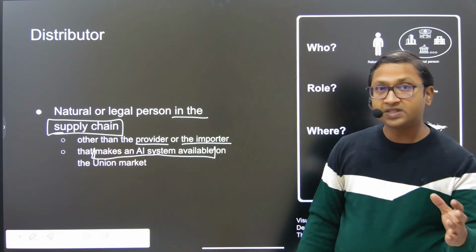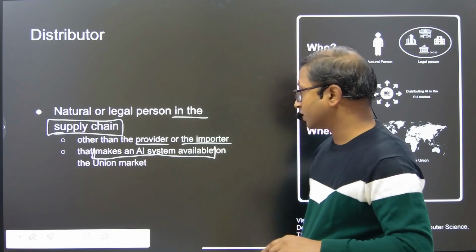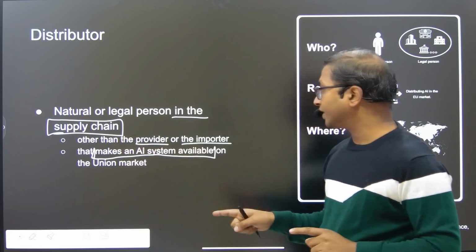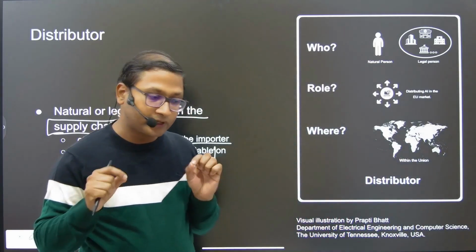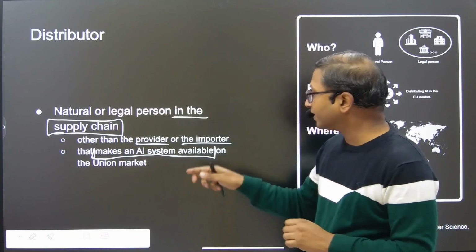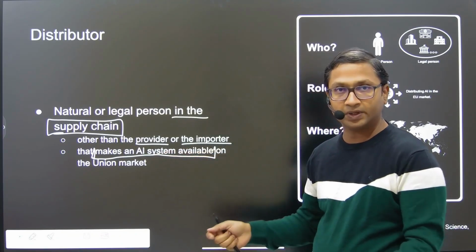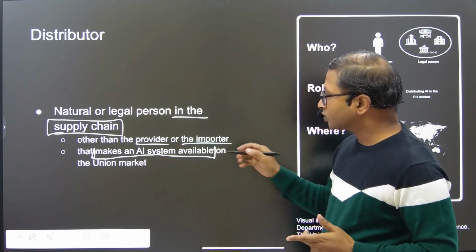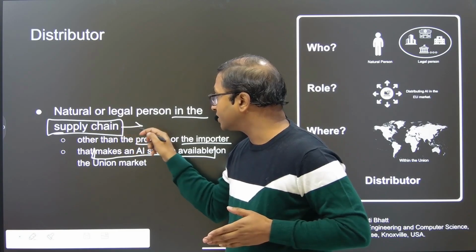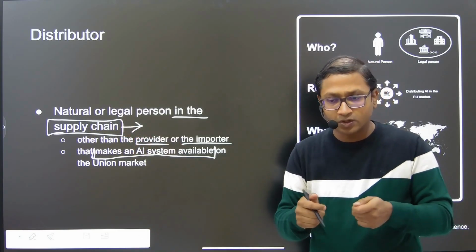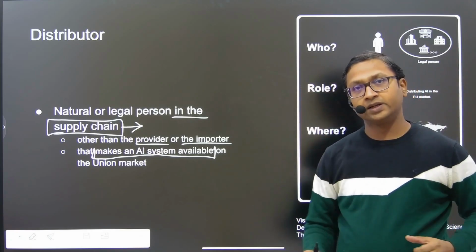It is not placing on the market, it is not putting into service, it is makes an AI system available on the market. That means, placing on the market means you are doing it for the first time. Making available on the market, you are just making it available, it is already there.